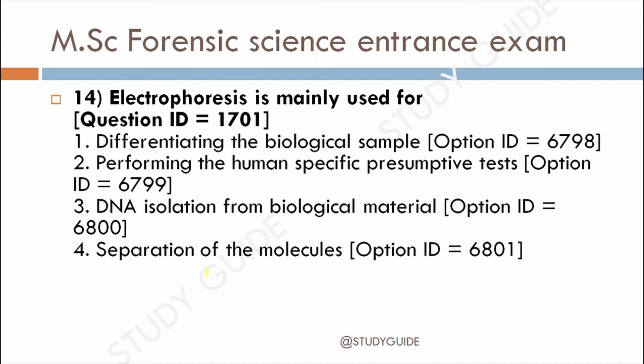Next question, question 14. Electrophoresis is mainly used for 1. Differentiating the biological sample. Option 2. Performing the human specific presumptive test. Option 3. DNA isolation from the biological material. Option 4. Separation of the molecules. We have even used this electrophoresis in our undergraduation, and this is basically used in the separation of the molecules. So the correct answer for this is option 4, the separation of the molecules.